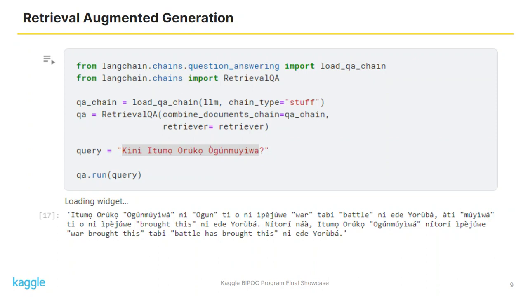So I asked a question here: Kí ni ìtumọ̀ orúkọ Ògúnmúyìwá? In English it means: what is the meaning of the name Ògúnmúyìwá? So this is with retrieval augmented generation. You can see that because we now have a database which contains information about the Yoruba language, culture, and names, it is giving a good answer. Ìtumọ̀ orúkọ Ògúnmúyìwá ni Ògún tó nípejúwe war tàbí battle ní èdè Yorùbá, àti Múyìwá tó nípejúwe brought this. So Ògúnmúyìwá means Ògún brought this. It is giving a very good response.